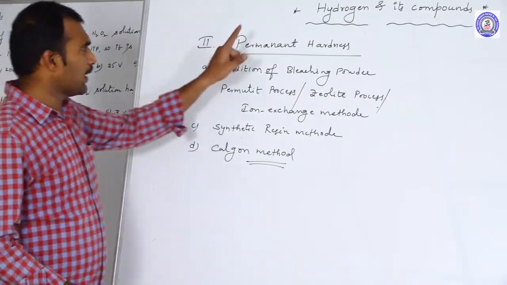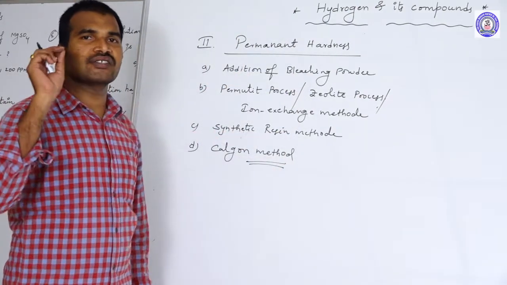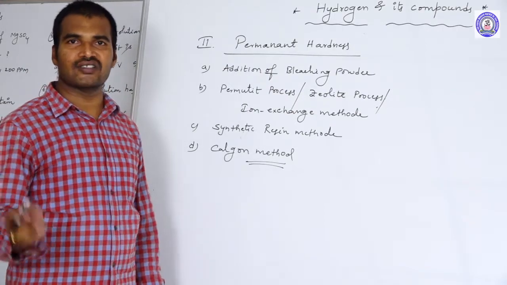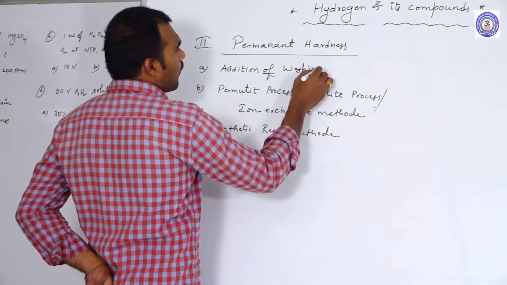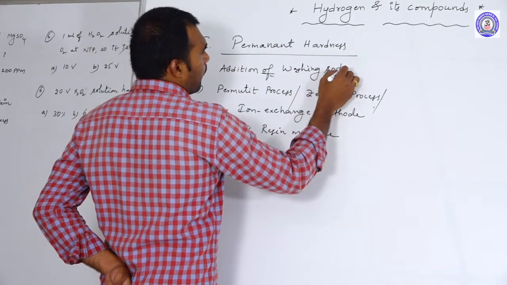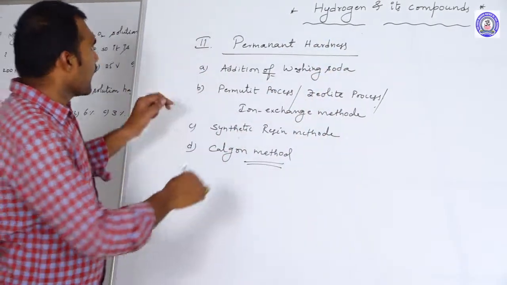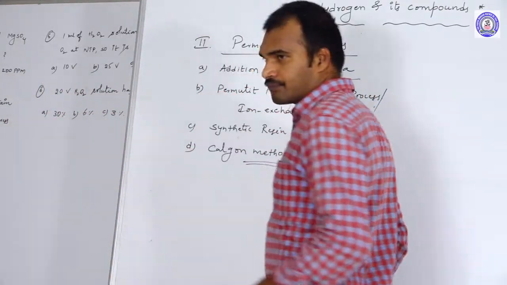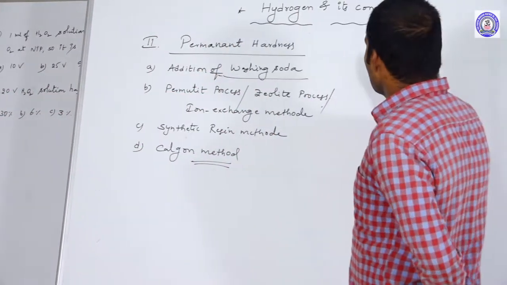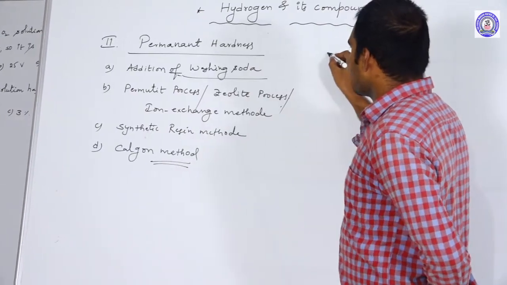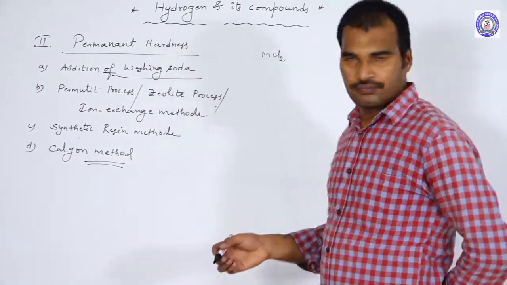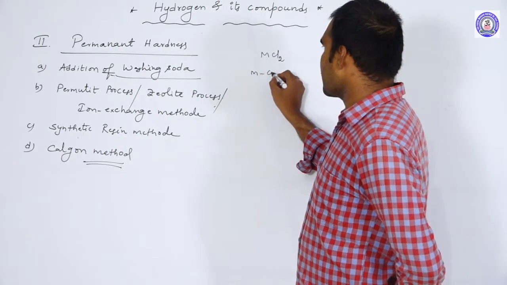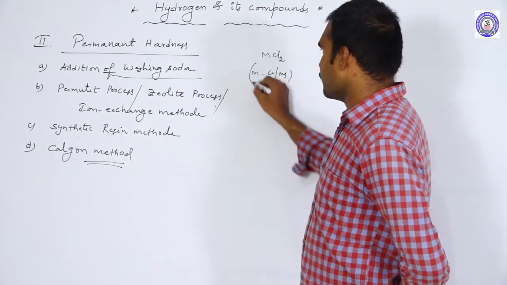Once again, permanent hardness is because of the presence of chlorides or sulfates of calcium and magnesium. Let us see the first one, washing soda. Let us take a salt MCl2, chlorides of metal, where M is either calcium or magnesium.